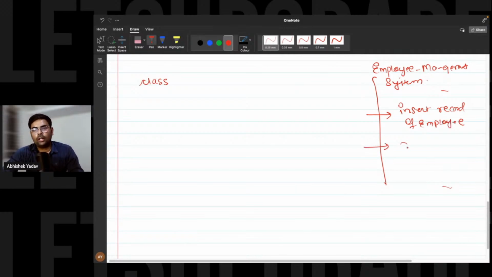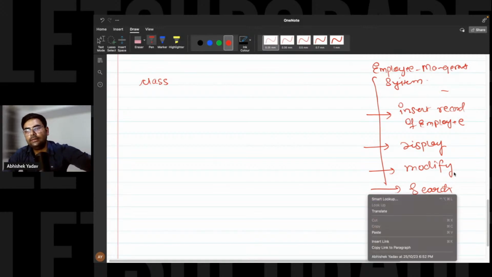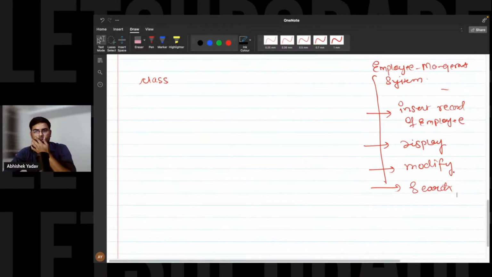Display the record, and we have to modify the employee record, and let's assume we have to do the searching also, right? Here. So now we have to deal with the employee data, yes or no? So first we have to define the properties and functionality of an employee, right, everyone?